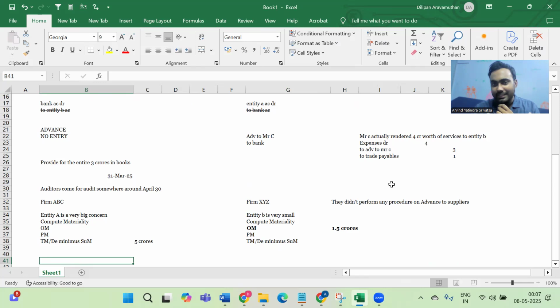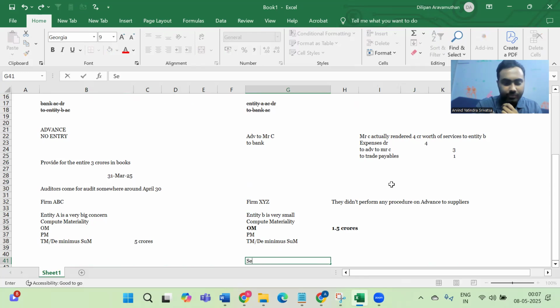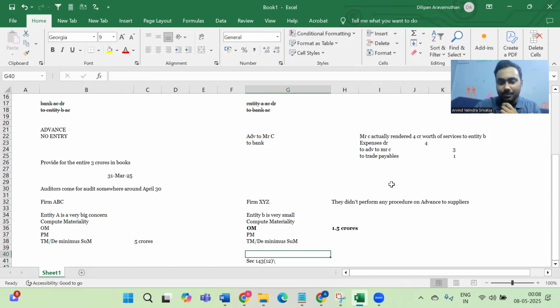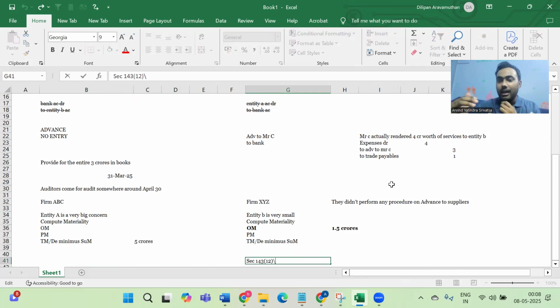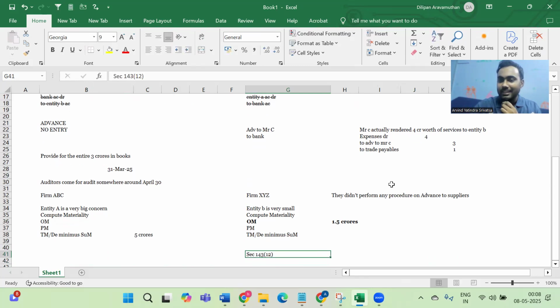So if you see this case, ideally, if firm XYZ had performed audit procedures and had discovered this fraud, they should have ideally followed the procedure laid down in section 143(12) of the Companies Act, and they should have ideally intimated the board and the audit committee about this. And if they had not responded within the stipulated time limit, they should have ideally sent a letter to the central government on the letterhead and done all of that. But they didn't even have a chance to do that because they didn't even perform any audit procedure on advance to suppliers. So this is a very massive issue.